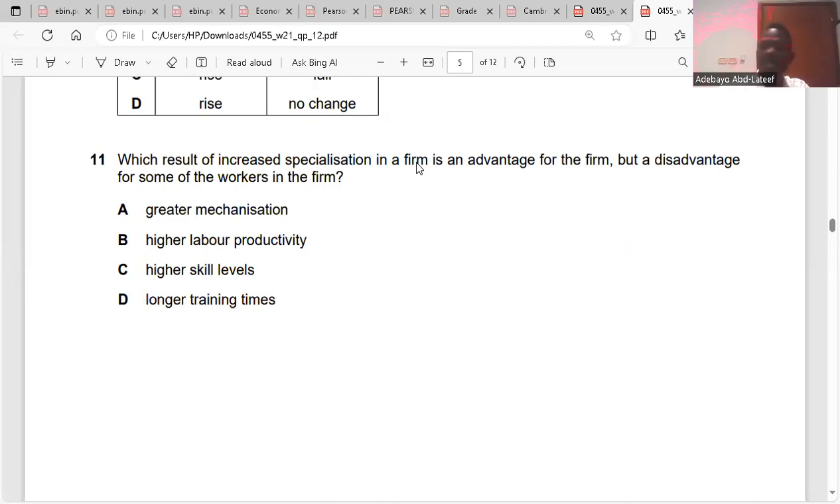Skilled workers, specialized workers, if they're specialized workers, there could be specialized machines. So workers will be vulnerable here. Do you understand the disadvantage? So the disadvantage of specialization is that it could make specialist workers redundant because they could be replaced with machines. Is it clear? Yes.